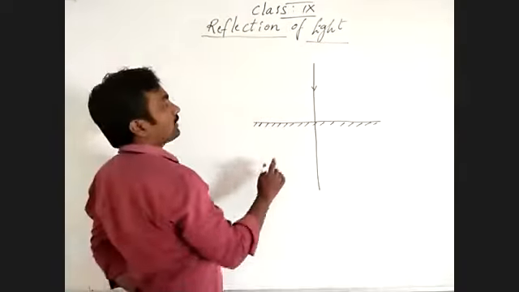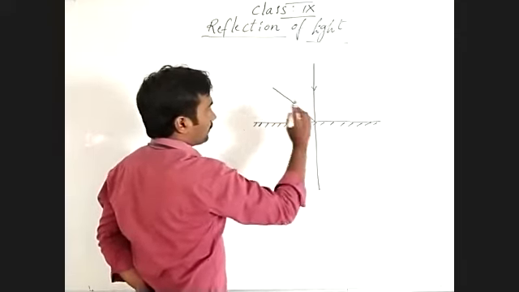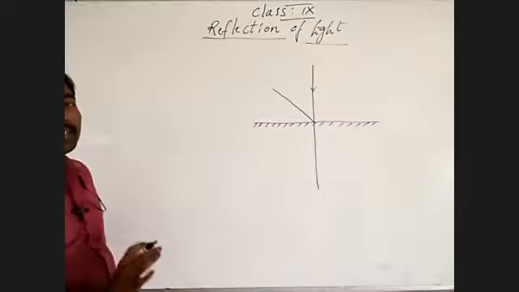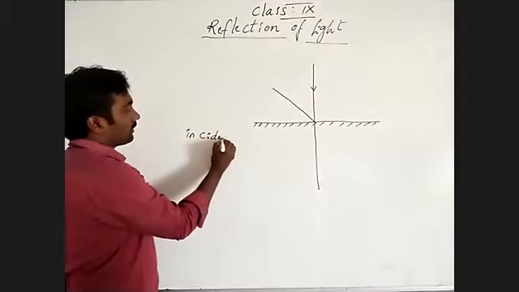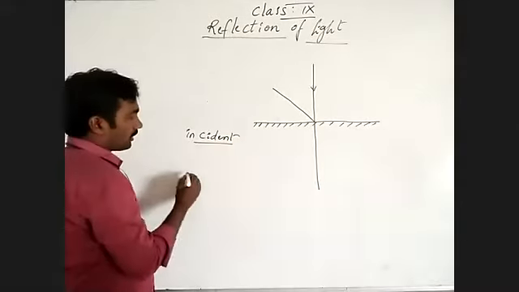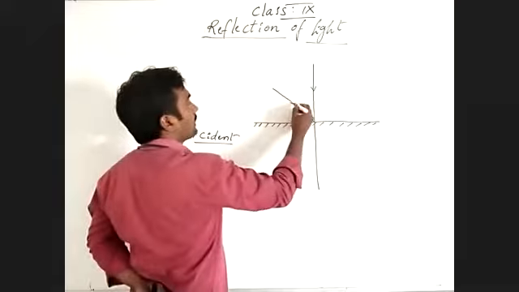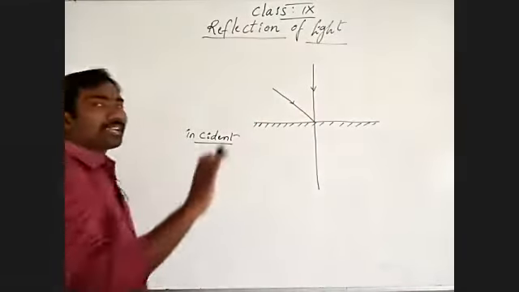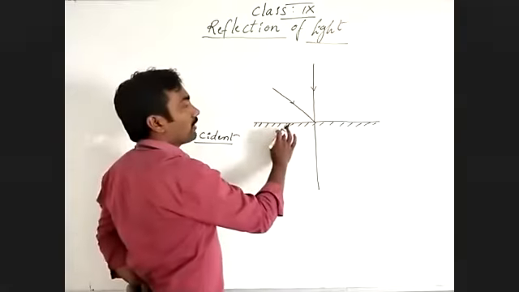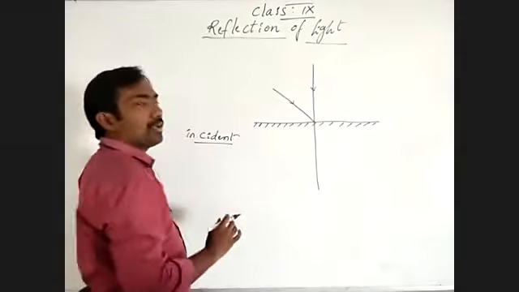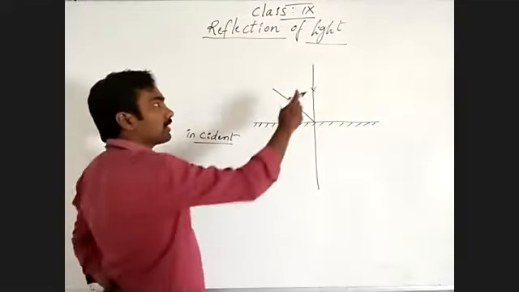Coming to that, one more light ray, we are talking about a light ray incident. Incident means falling, touching, or moving close to that. When the light ray is incident on the plane surface, it makes an angle with the normal.